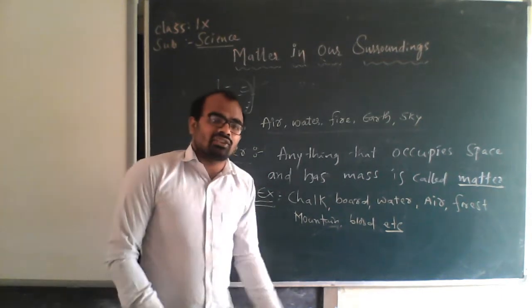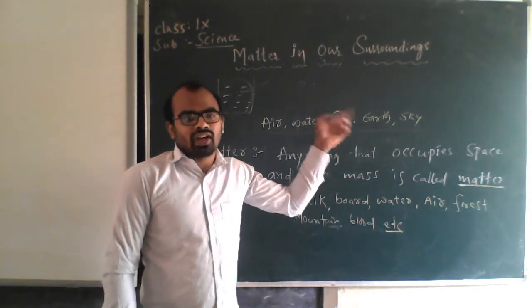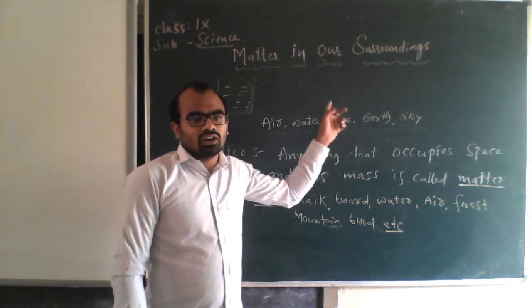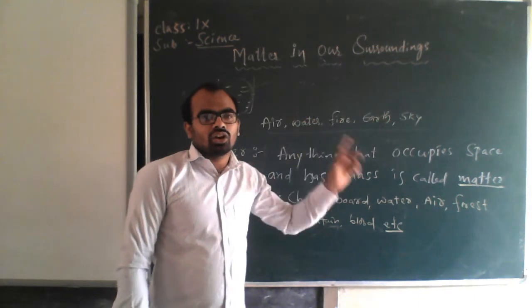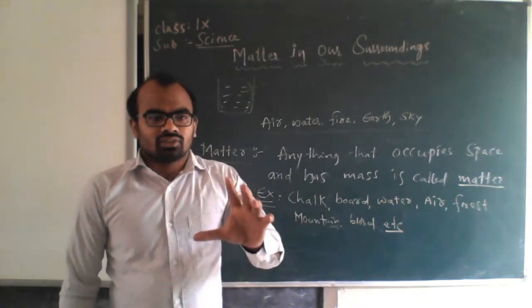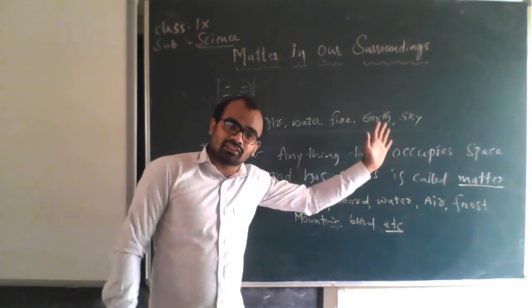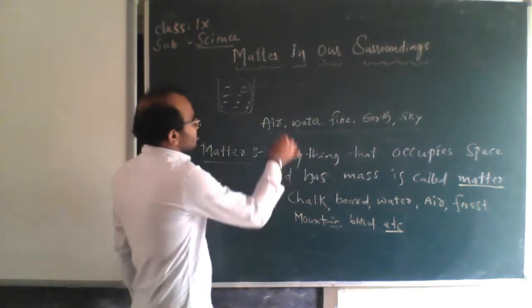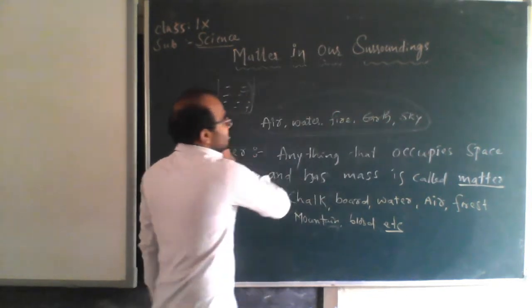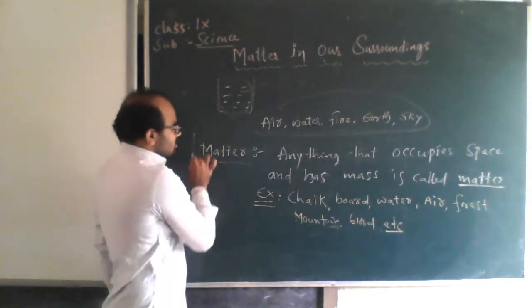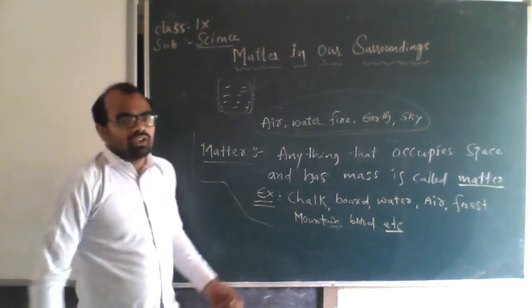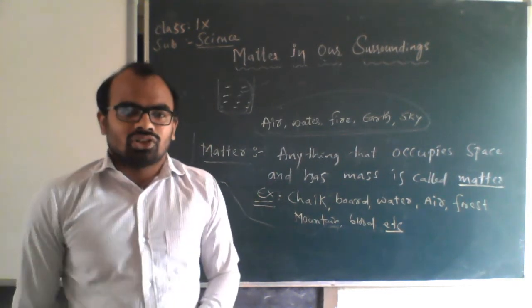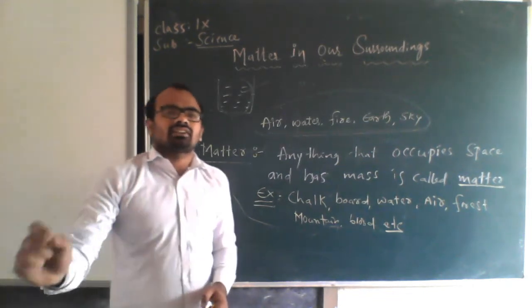In any case, anything that is made up of these 5 elements: air, water, fire, earth, sky, is matter. Anything made up of these 5 things is matter. You have to remember this definition. This is basics, you have to understand, but definition-wise you have to remember it. A question will be asked like this: define matter and give an example, or define matter and state the types of matter.